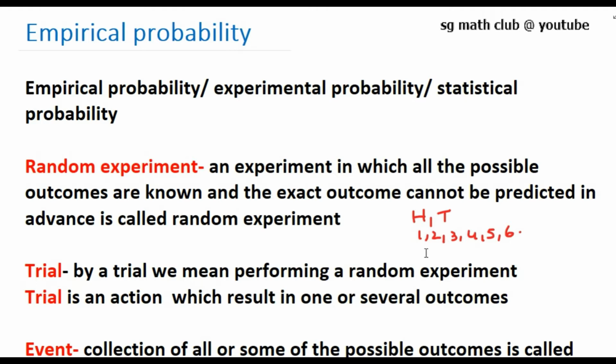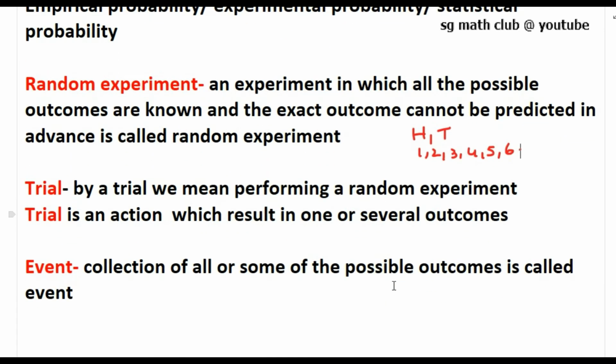Again, trial. By a trial we mean performing the random experiment, or a trial is an action which results in one or several outcomes. For example, tossing a coin 20 times, so each time is a trial. Throwing a die 10 times, each time when you throw, it is a trial.